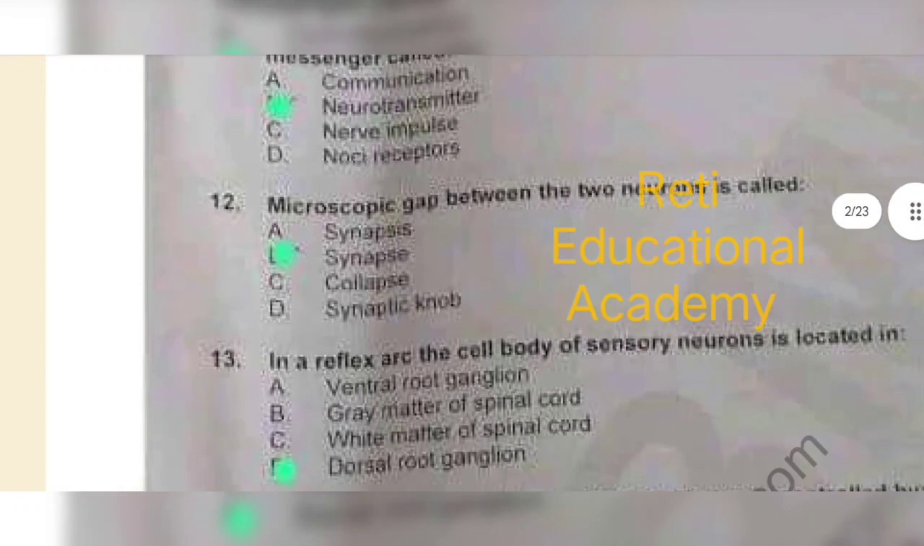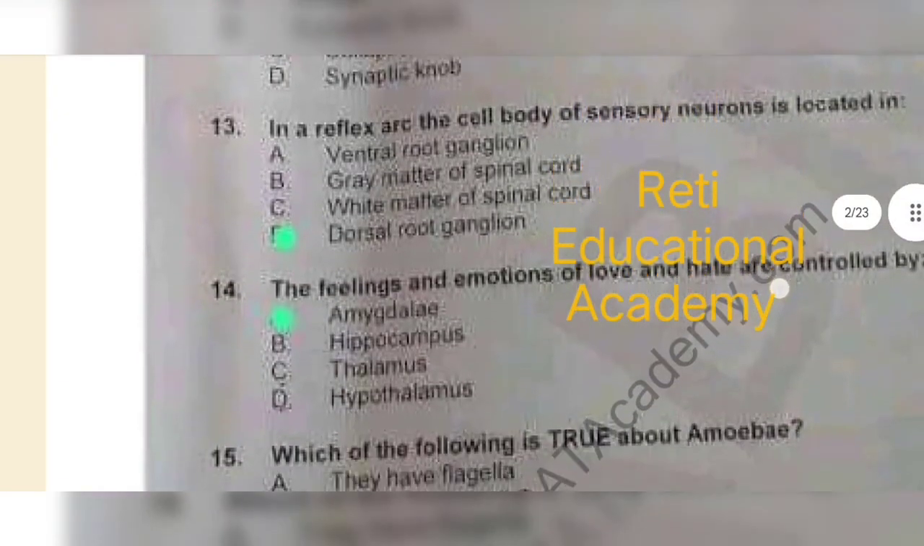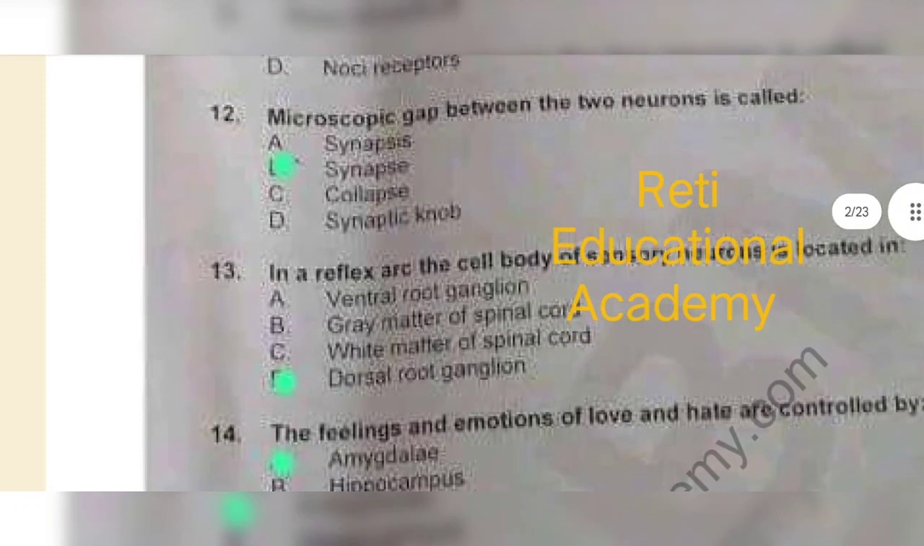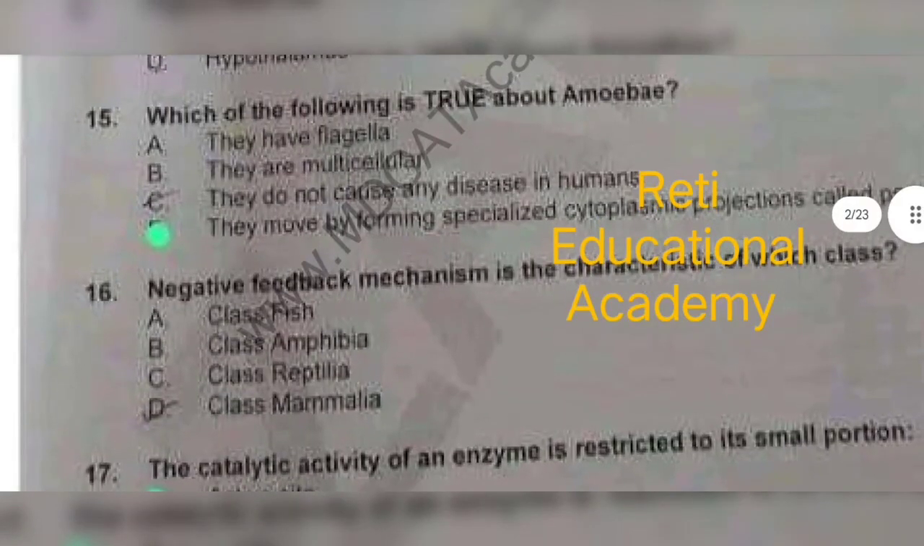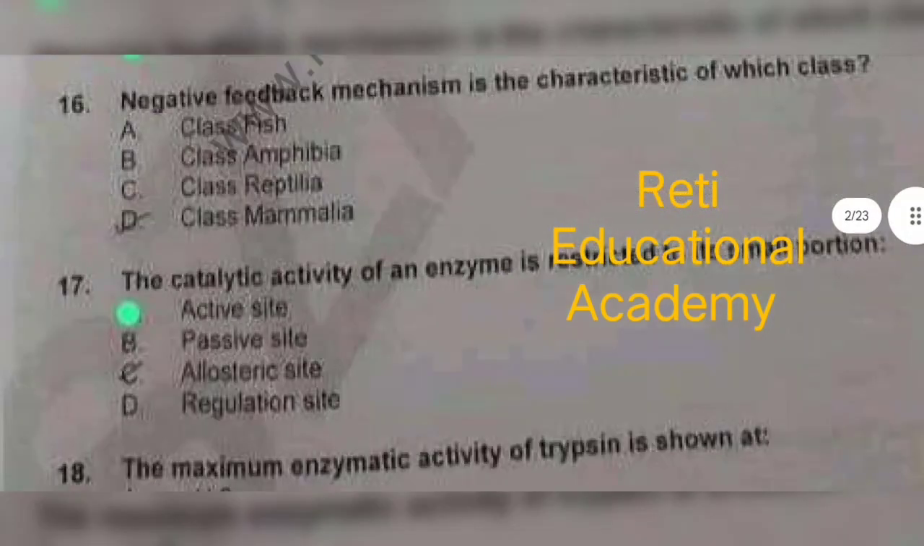Question number 13. In a reflex arc, the cell body of the sensory neuron is located in the dorsal root ganglion. Question number 14. The feelings and emotions of love and hate are controlled by, and the correct answer is amygdala. Question number 15. Which of the following is true about amoeba? The correct answer is they move by forming specialized cytoplasmic projections called pseudopodia. Question number 16. The negative feedback mechanism is the characteristic of which class? The correct answer is D, class Mammalia.